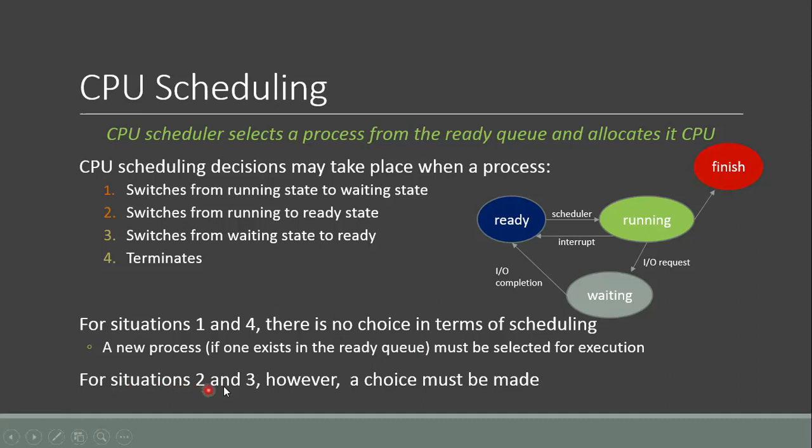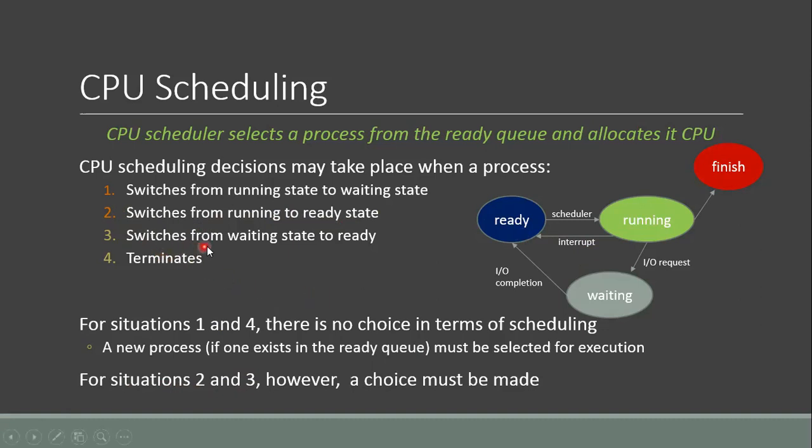For situations 2 and 3: situation 2 is when a process makes progress from the running to the ready state. A process will move from running to the ready state whenever there is an interrupt. So when an interrupt occurs, process execution is suspended and the process is moved back to the ready state.